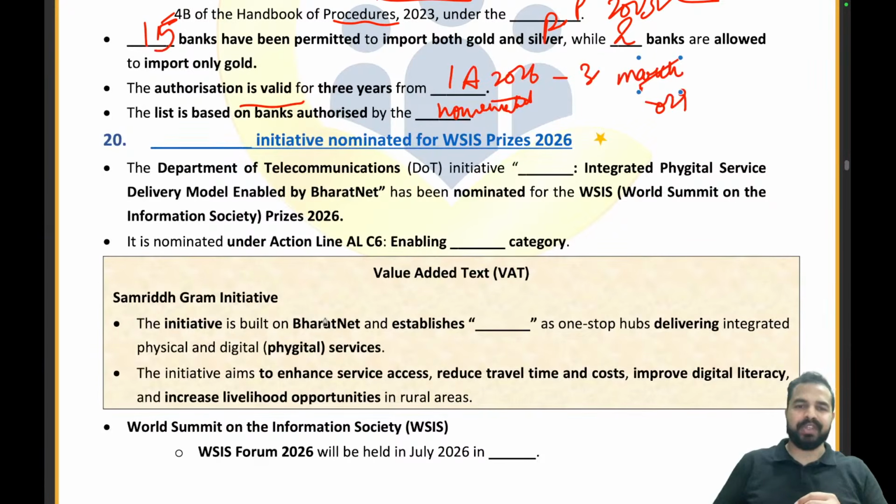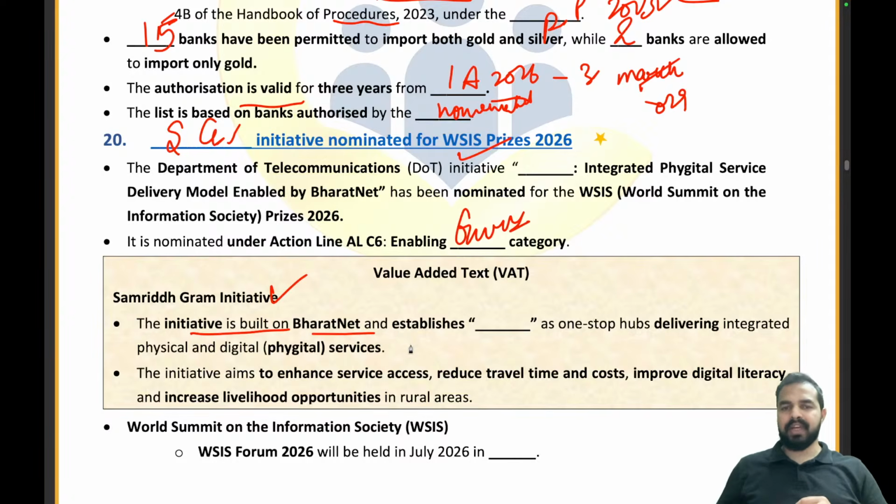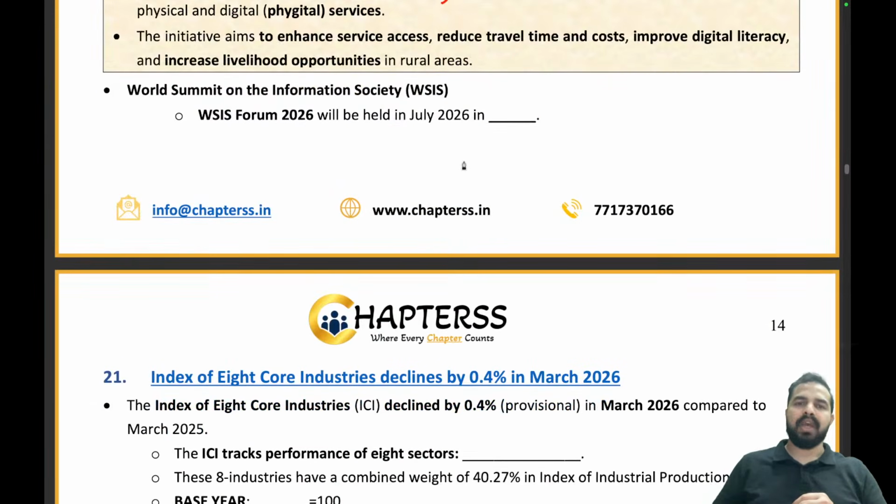See, let's try to answer this question. What is the initiative nominated for WSIS prize? It is very easy. It is the Samriddh Gram initiative, right? Under which category was it done? Environment category. Absolutely right. The Samriddh Gram initiative is built on BharatNet and establishes Samriddh Gram Kendras. Now WSIS Forum 2026 will be held in July 2026 in Geneva, that is the right answer, and all done.